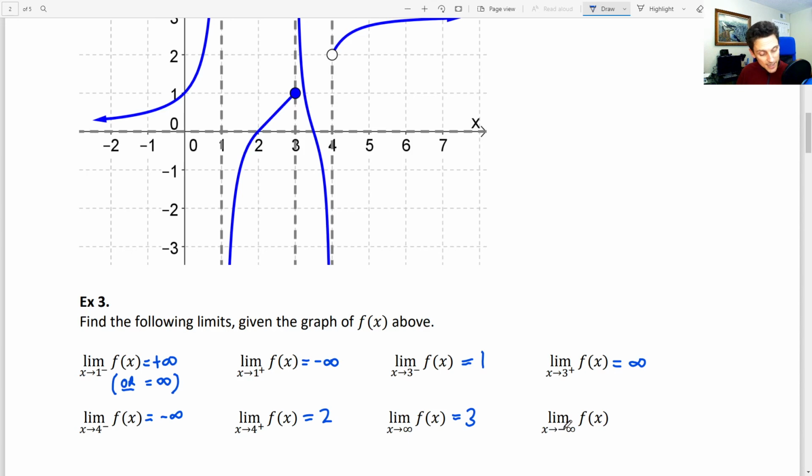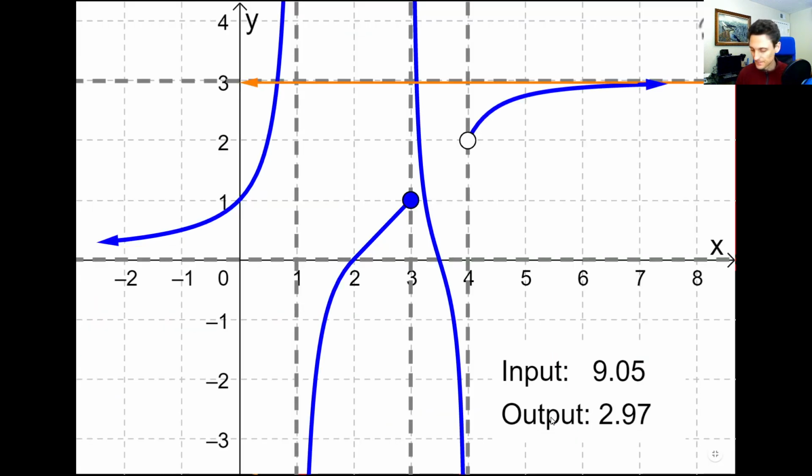What about the limit as x approaches negative infinity? What does that look like visually? Uh-oh, I've lost my input. Oh, there it is. Okay. Well, if you said taking your input to the left, that's what x going to negative infinity means, then that would be correct. That's visually what it looks like, dragging that x value towards larger negative numbers, so going to the left. And what are the y values doing as your inputs go to negative infinity?